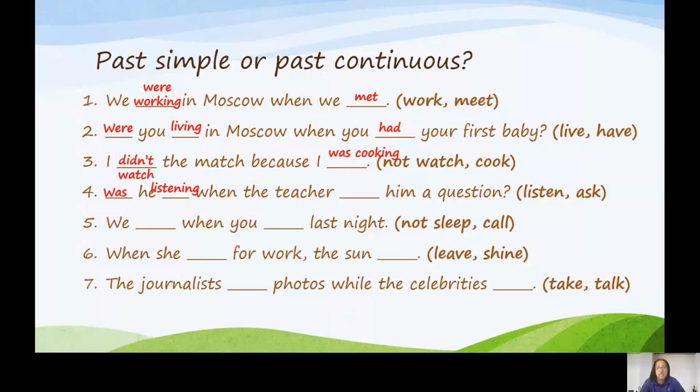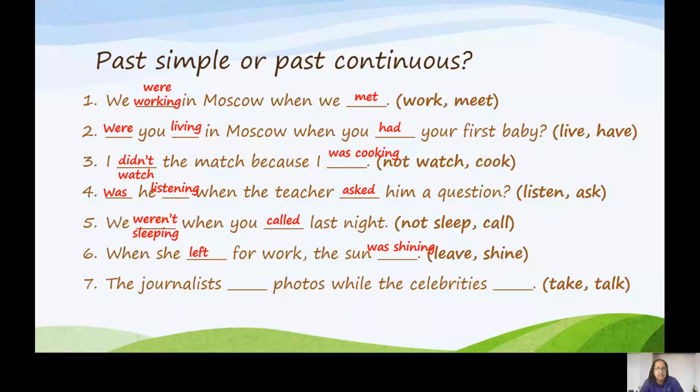Was he listening when the teacher asked him a question? We weren't sleeping when you called last night. We weren't already in the process of sleeping when the phone rang. When she left for work, the sun was shining.